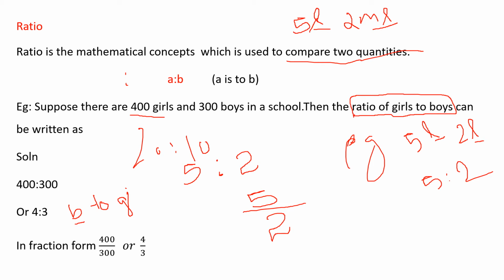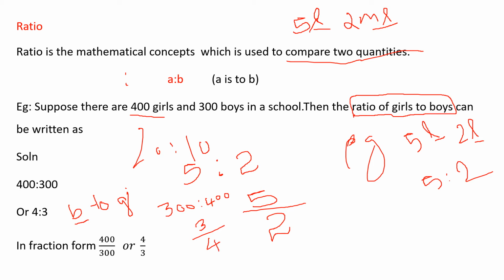Because first they have given boys to girls. The ratio we want to find is boys to girls. So what is the number given for boys? 300. So we'll write 300 is to 400. Here also the zeros get cancelled. So we can write 3 is to 4. When you write in fraction, we will write 3 by 4.